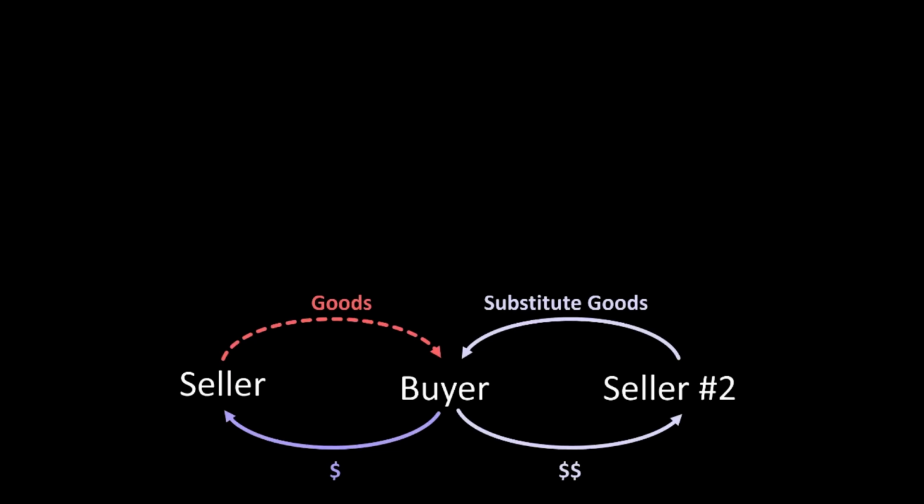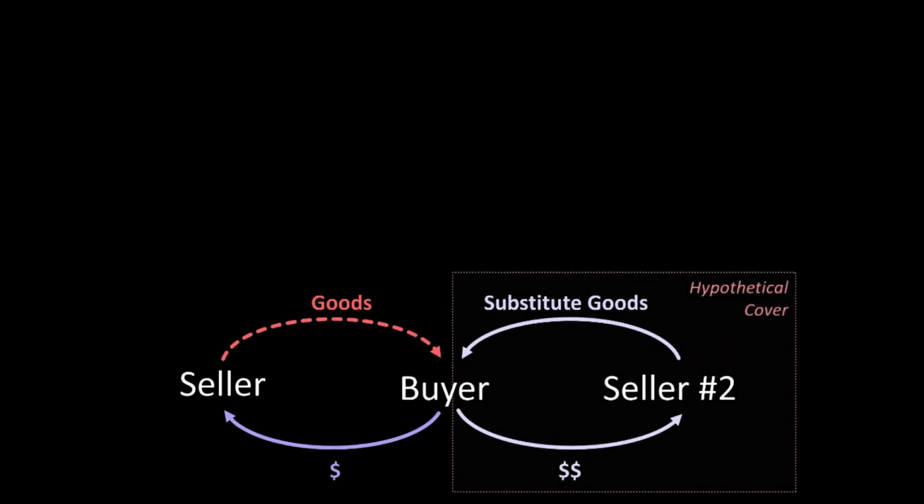Whatever the case may be, where the seller breaches by failing to tender the goods and the buyer does not cover for those goods, the buyer is relegated to damages based on the market price of those goods under 713 of Article 2. Essentially, Section 713 treats the buyer as if she had entered into a cover transaction, a hypothetical cover transaction, at the market price for the goods, and awards the buyer damages accordingly.